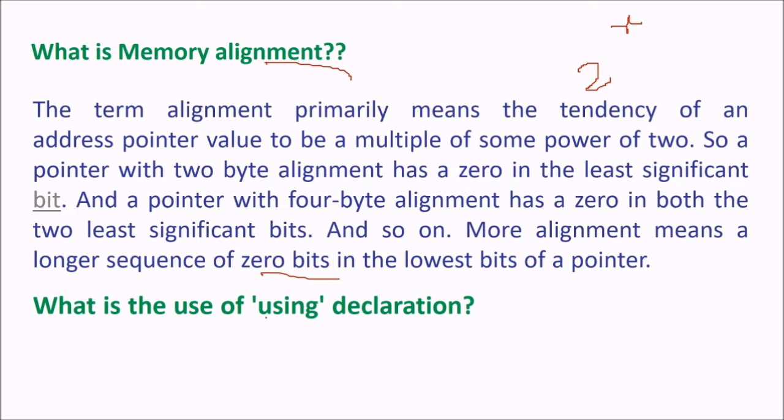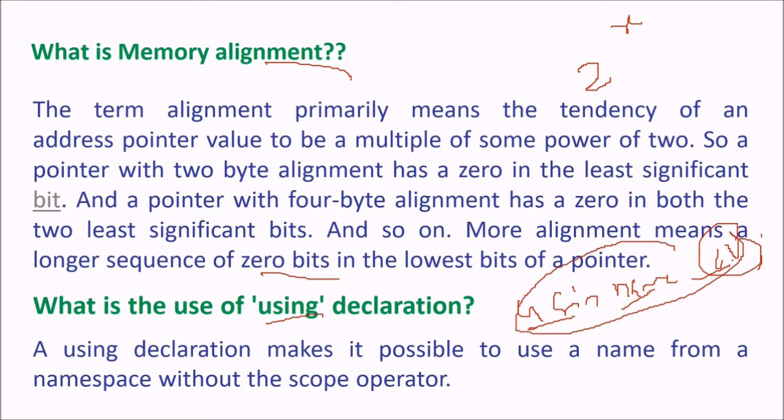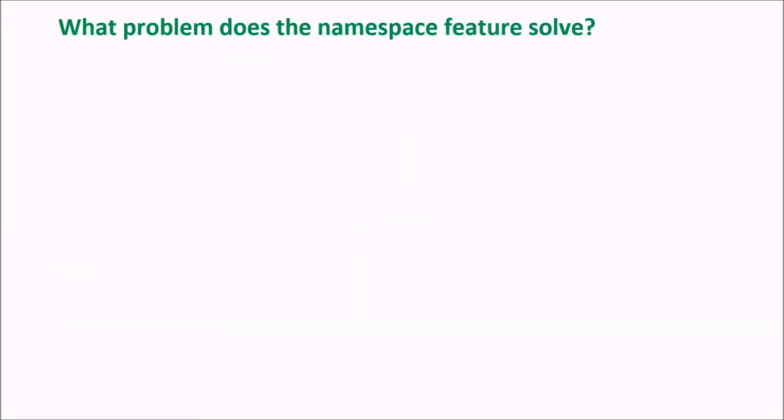What is the use of the using declaration? Why do you use using? The using declaration makes it possible to use a name from a namespace without the scope operator. So when you write using namespace cv, if you have worked with OpenCV, or any other package, you are actually telling the compiler that we are using this cv package. So all those contents which cv has don't give us any error because we'll be using this. This is the using declaration.